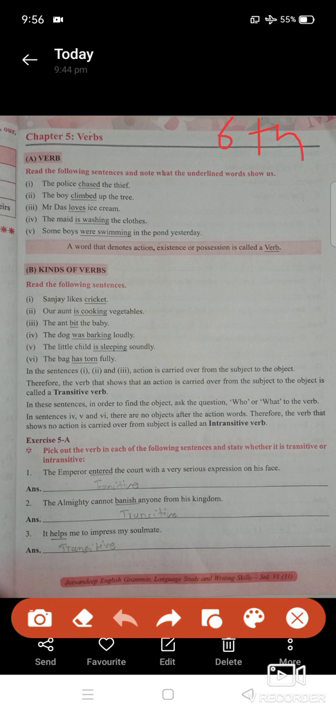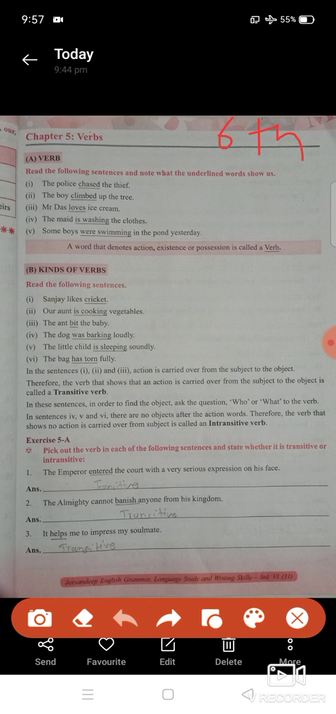Intransitive verb, students. So look now, Sanjay likes cricket. What does he like? Sanjay likes what? Cricket is the answer. So here you will ask the question who or what. Only this much. And fourth number, the dog was barking loudly. Was barking is the intransitive verb, students. Loudly is an adverb.